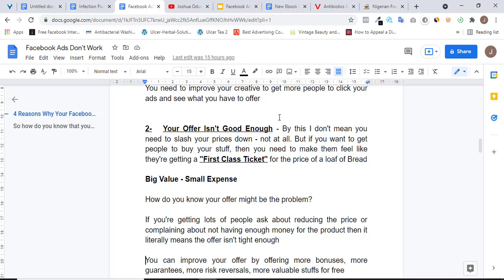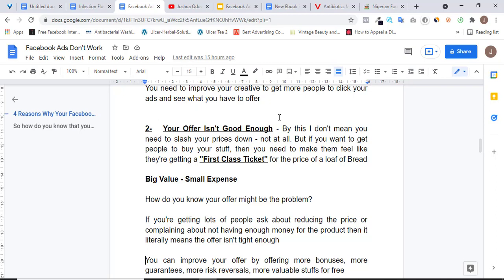So basically, I know the price of a bread cannot be more than 1,500 or 2,000 naira, but imagine you telling someone to pay 1,500 to get a first class ticket. That's quite huge. Obviously, the person will be like, wow, this is crazy. Even if I'm not going to use this first class ticket, I want to get it and just keep it to myself or sell it again.